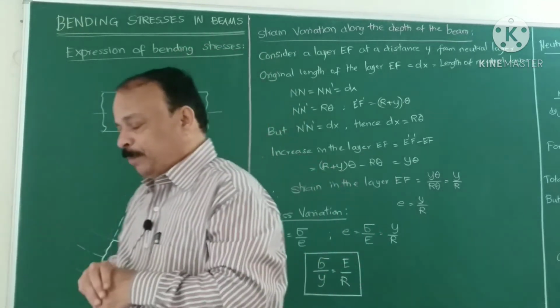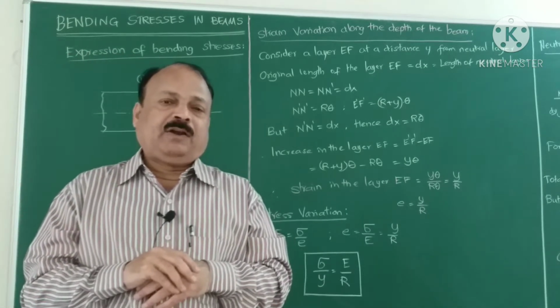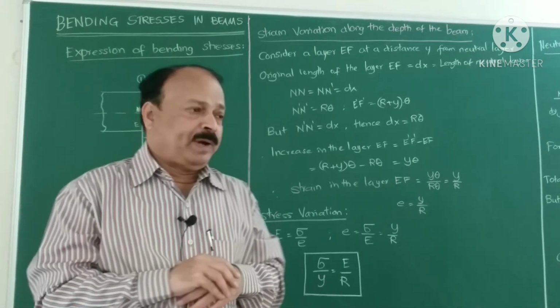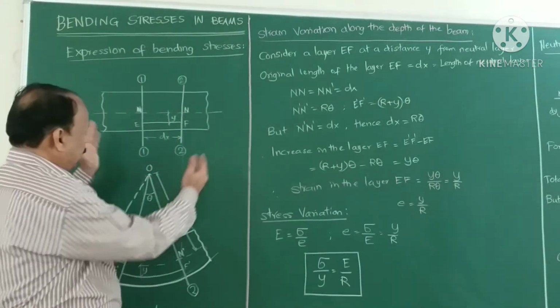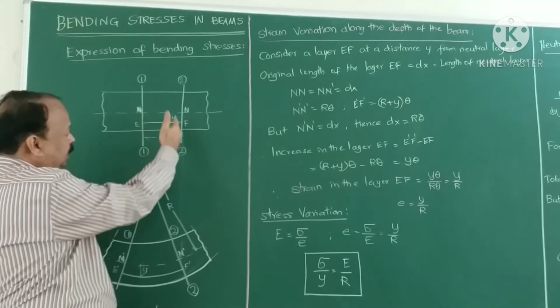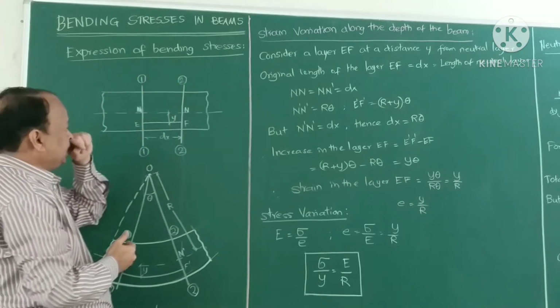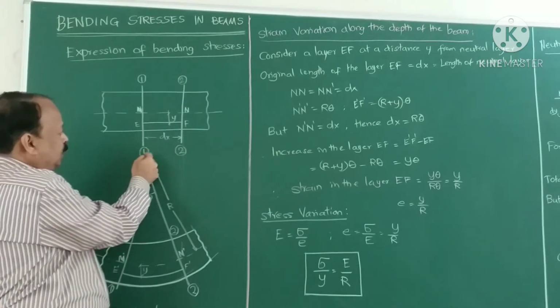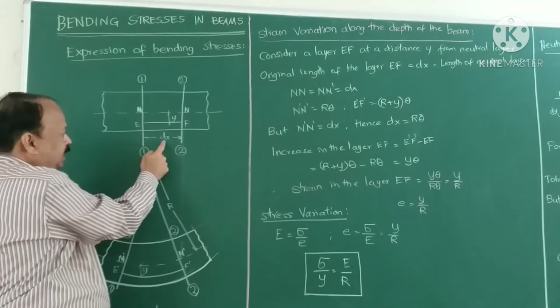Let us take a beam which is loaded uniformly, or any kind of beam. Before bending, the section will be like this. I have taken a part of a beam, and I have considered two sections, section 1 and section 2, at a distance dx. We are going to find the expression for bending stress.